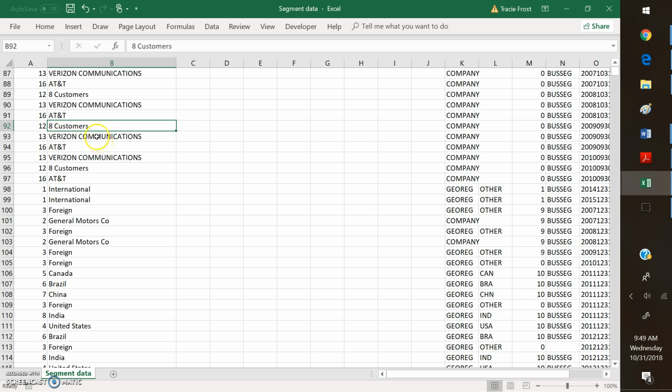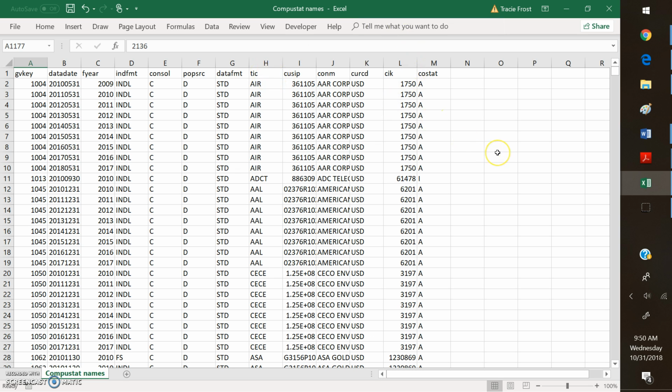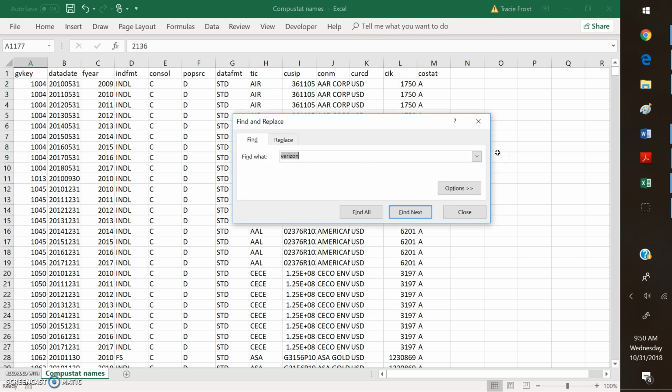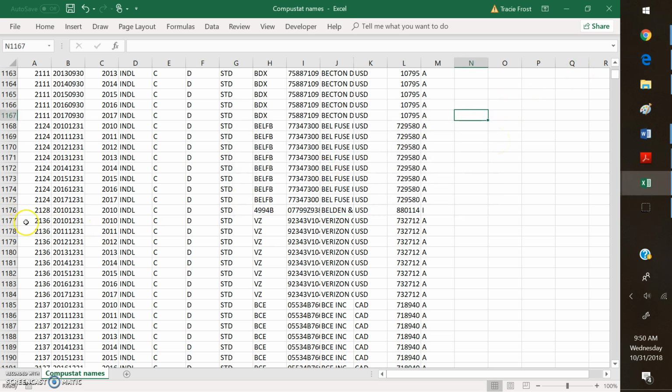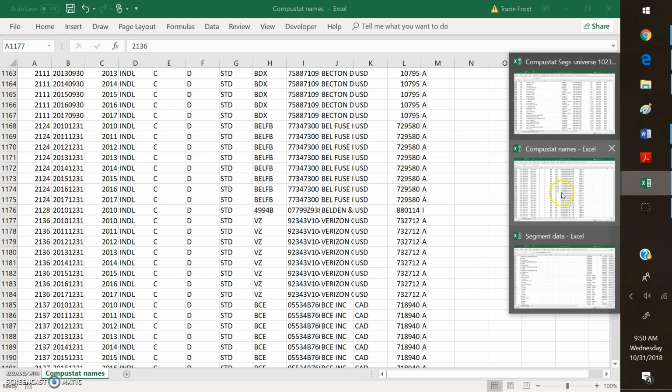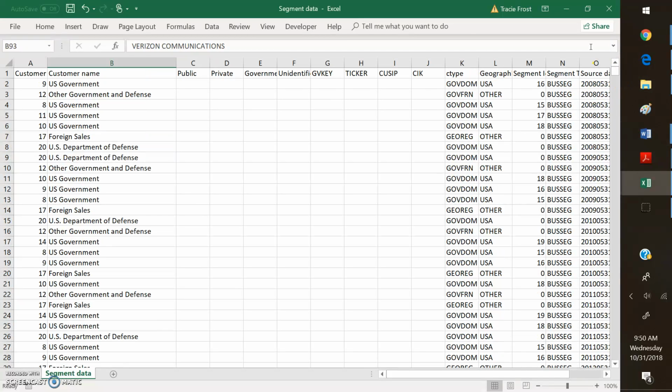My primary question is what you want to do with this, but before we get to that, I wanted to show you here. What I'll have her do is come here, and when she finds a public company with the name, she'll come over to the CompuStat names database and just look for it. We're looking for Verizon. Here we go. Here's Verizon's GB key. I have the CUSIP and the ticker in here as well, and she can copy those along with the year straight over into our segment data file, and I'll make a column for year here as well.